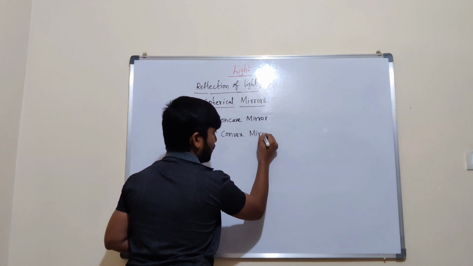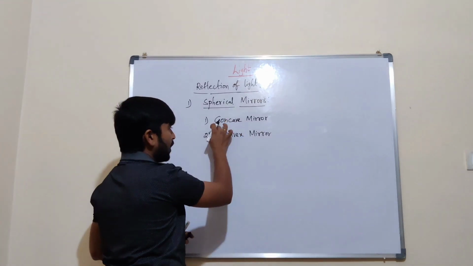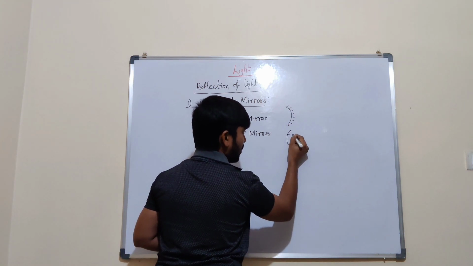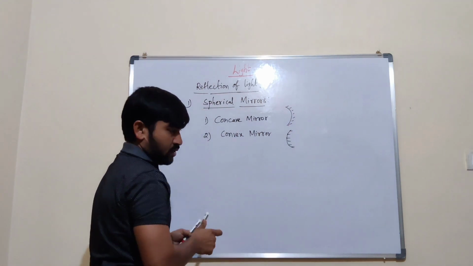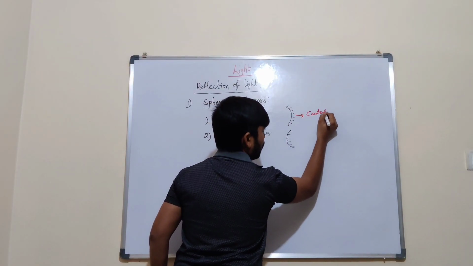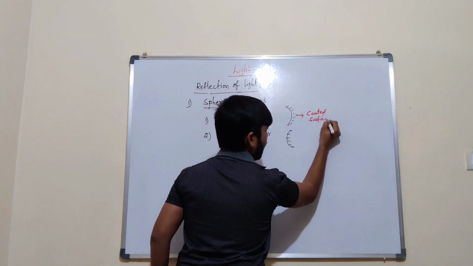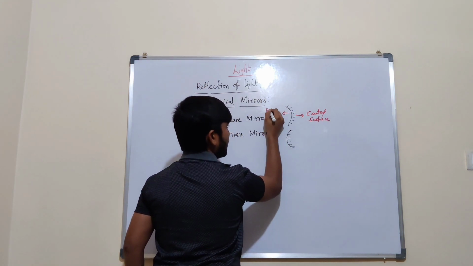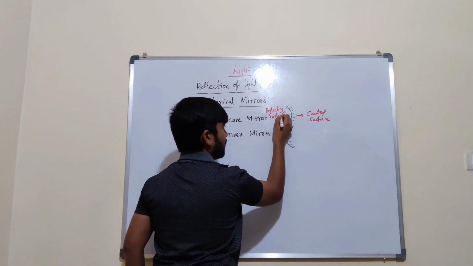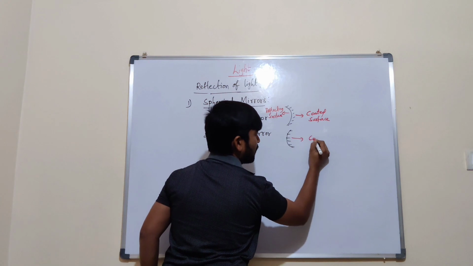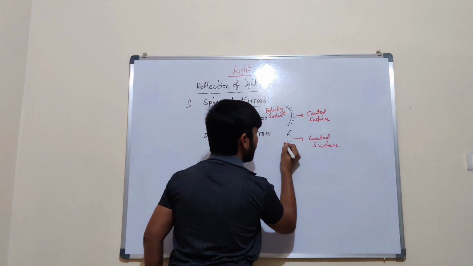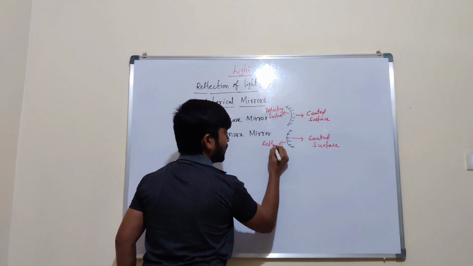Some terms related to these mirrors. Concave mirror should be like this, and convex mirror is like this. Means what? Reflecting surface and coated surface. In the concave mirror, the coated surface is outside, and the reflecting surface is inside. Here in the convex mirror, the coated surface is inside, and the reflecting surface is outside.